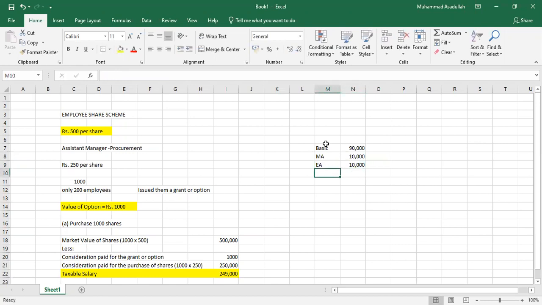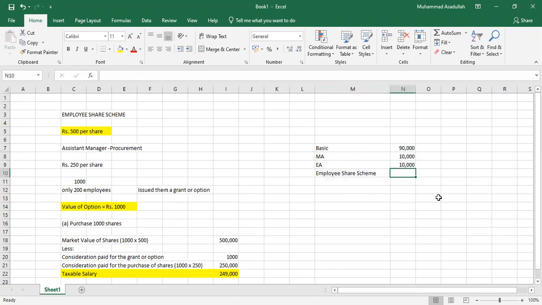Then simply you will write here employee share scheme, and write down the value, 2,49,000, and just add them. Then you will get the value of your taxable salary.